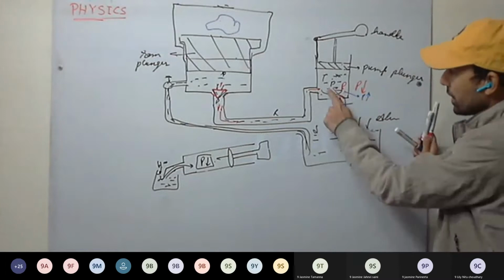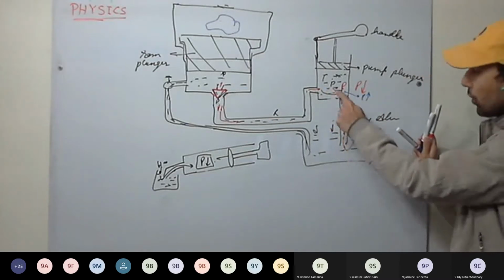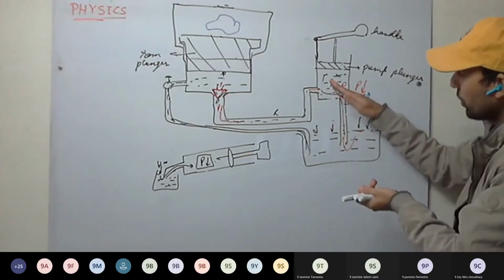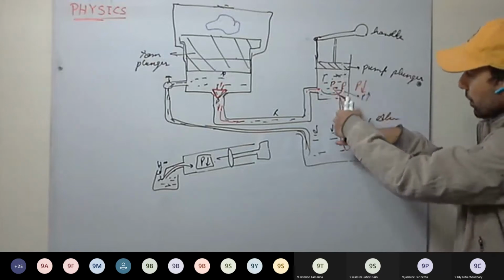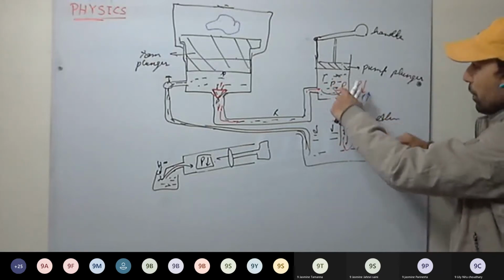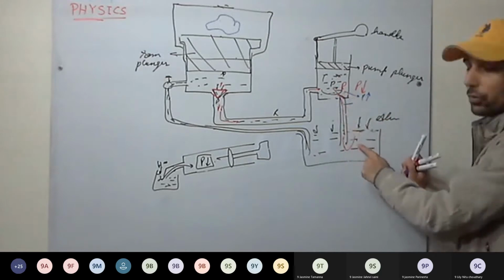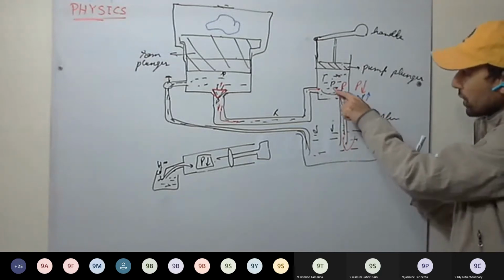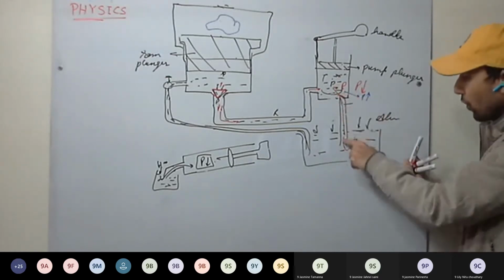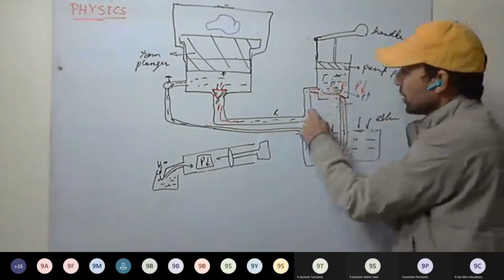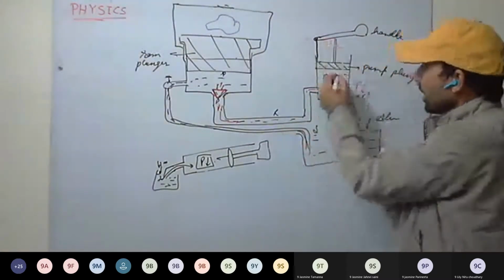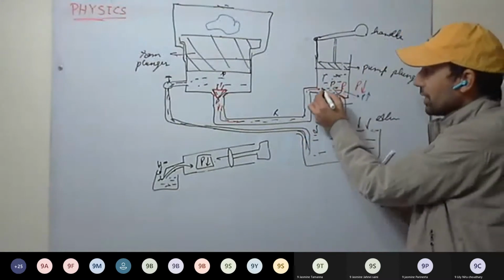So what will happen? This liquid wants to move out through this tube, but the valve is there. The valve gets closed, so it doesn't have the path to flow outside. Okay, this valve gets closed. So we have prevented the liquid from flowing back into the tub. But see here, where will it be transferred now? This path.